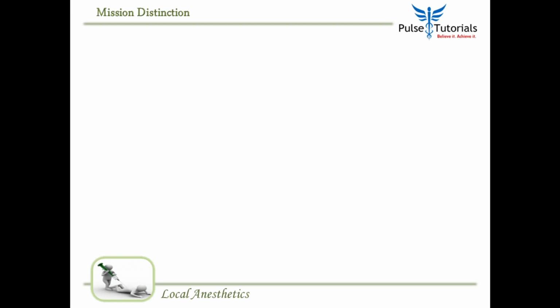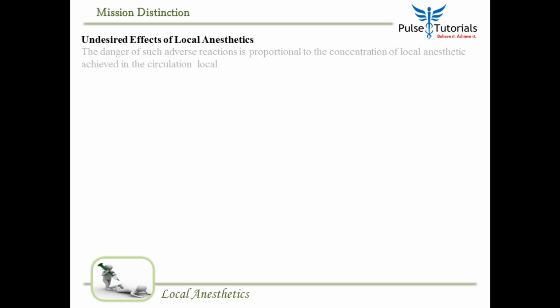So what more do you have to know from this chapter? Well, some side effects. Of course, all local anesthetics have some side effects. This happens when you give too much concentration, and this high concentration of local anesthetic actually enters the bloodstream and the systemic circulation, so there is a higher proportion of this medication.